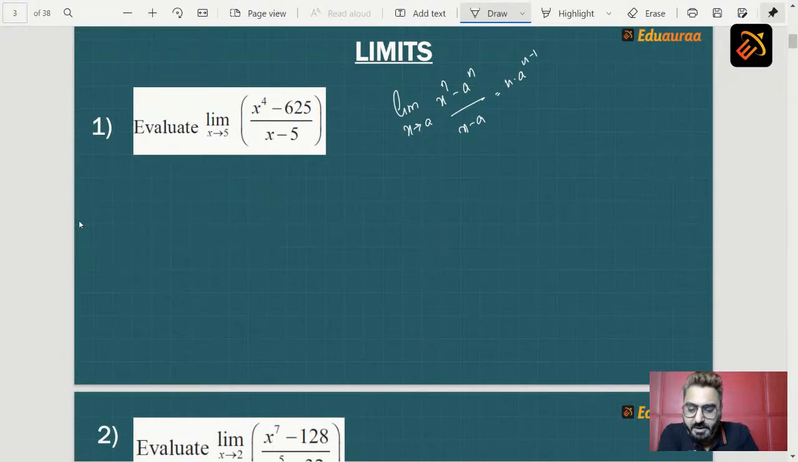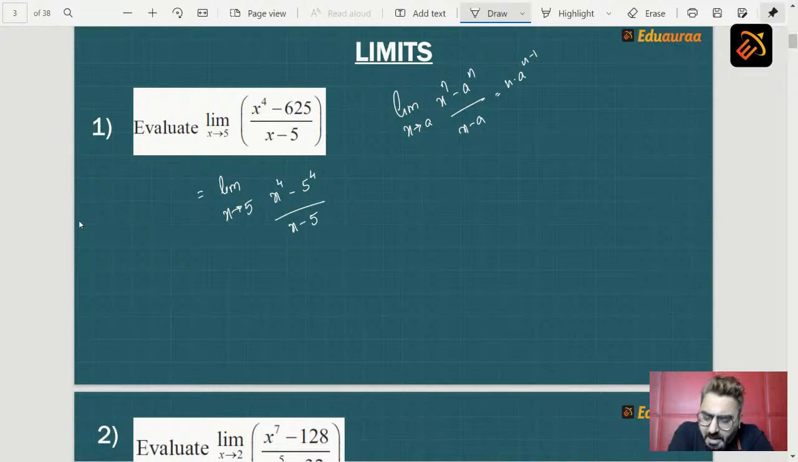So, can we write this as limit x tending to 5, x raised to 4 minus 5 raised to 4 upon x minus 5. Now students, check all three conditions are matching here. The first condition is tending to 5, match हुआ? Yes. Second condition, दोनों minus है, match हुआ? Yes. Third condition, तीनों constant same हैं, मतलब 5 तीनों जगह पे है. तो तीनों conditions match हुईं, that means you can apply the formula.